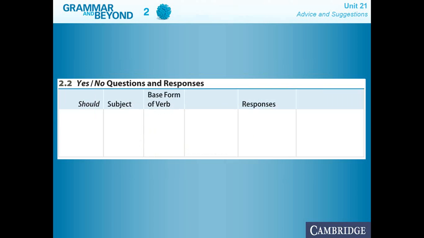You see that first we're going to start with should. Should, then we're going to have the subject, the base form of the verb, as we say, that doesn't have any changes. Then a complement. Something that I want you to notice over here. The structure says that we're just going to use should to make questions. And in fact, every time that you want to make a question for advice, like you are asking a person to give you advice, you are only going to use should. You cannot use oughta, or you cannot use had better at the beginning of your question.